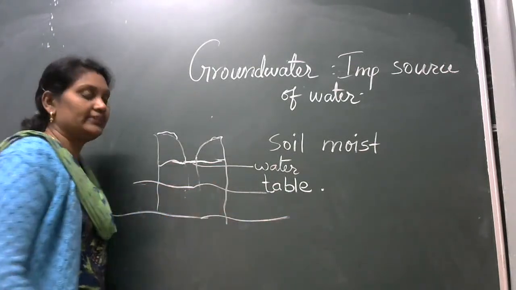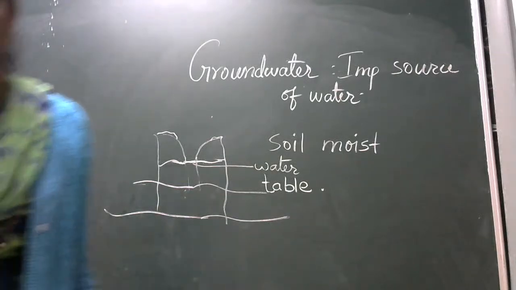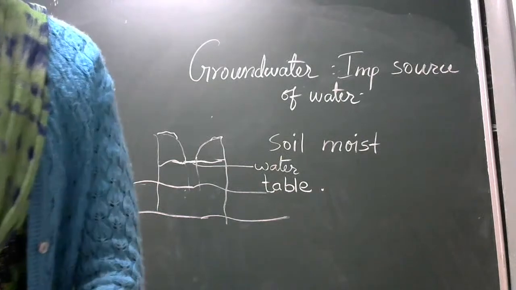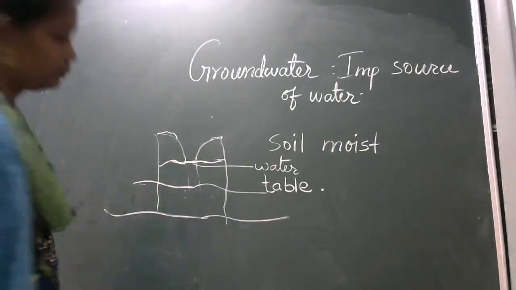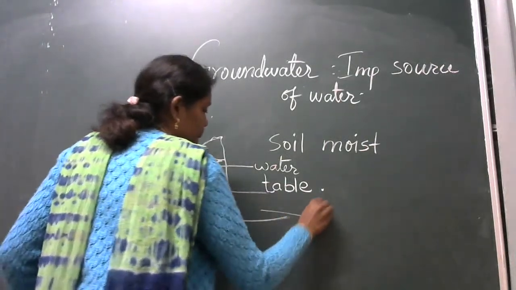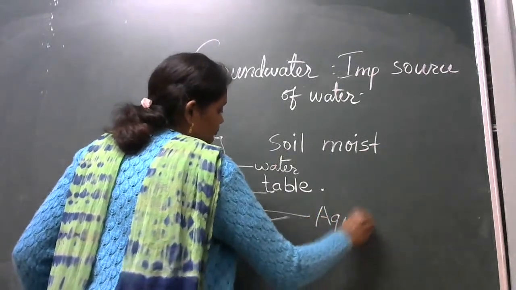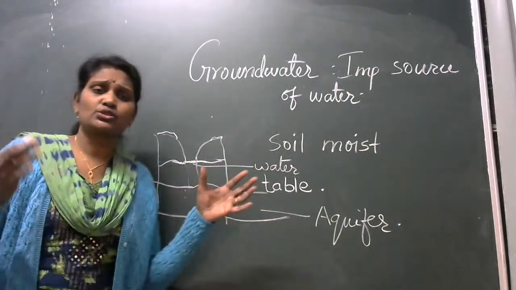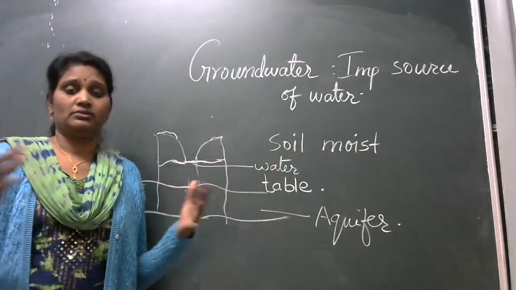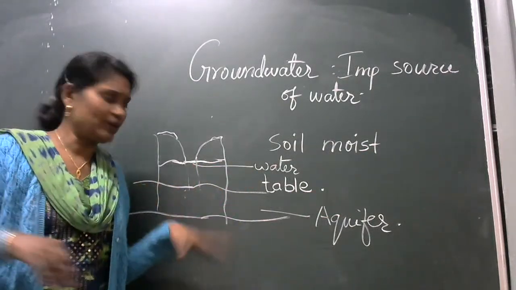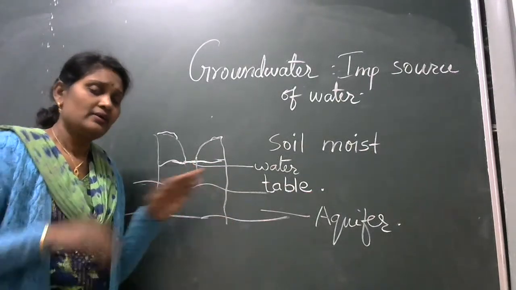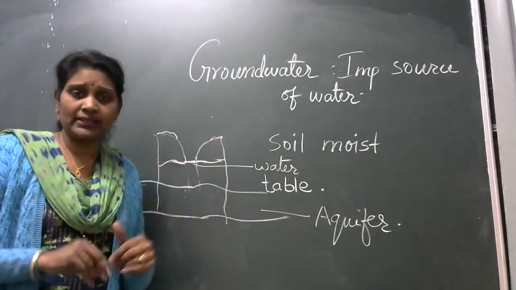Then we can call it an aquifer. So here, students, it means the storage of water, where there is only water. Now that we have found water here, it can even rush up.